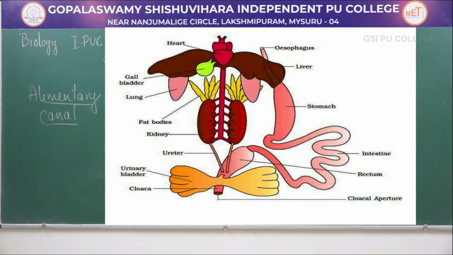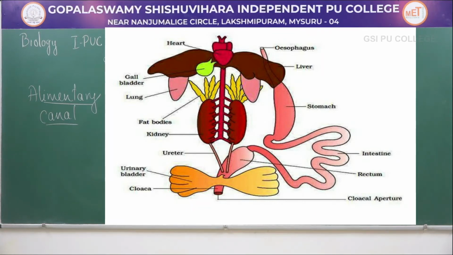Once digestion is completed, villi and microvilli help in absorption of the food. The remaining unabsorbed substance is transferred into the rectum. From the rectum, it is ejected out through a small opening called the cloaca.